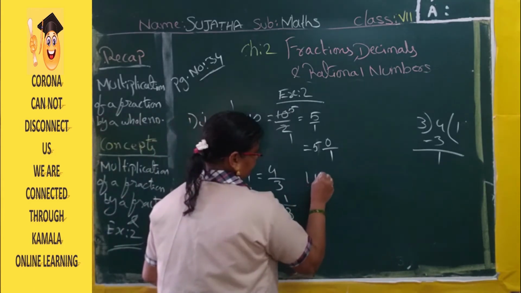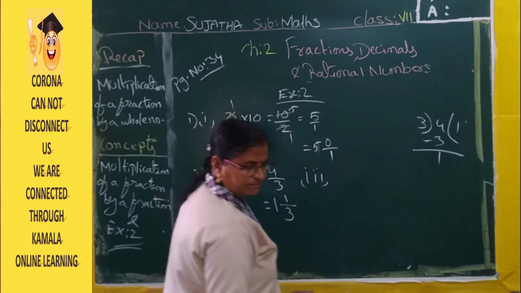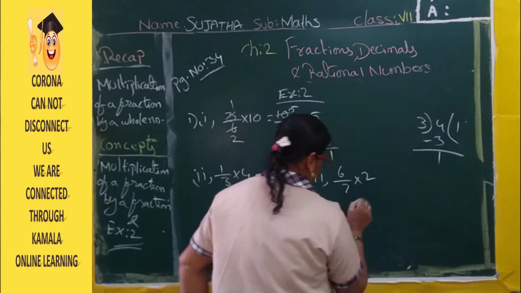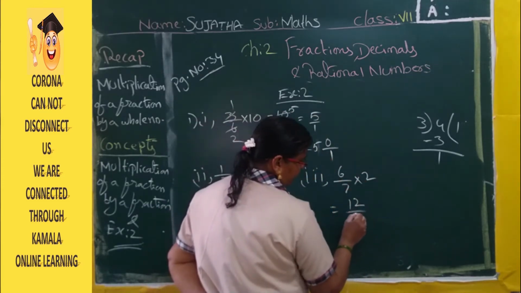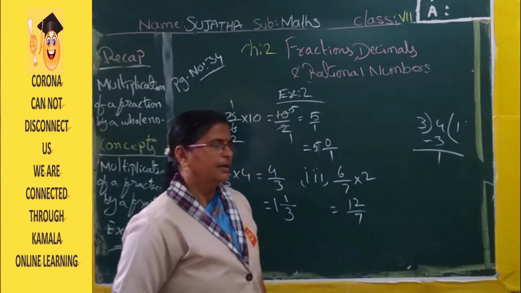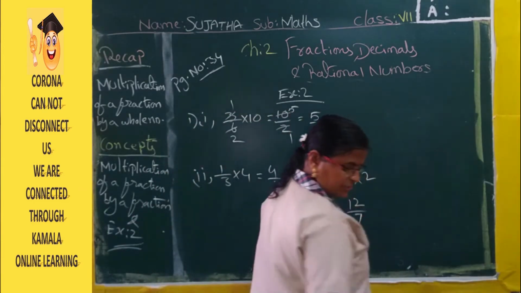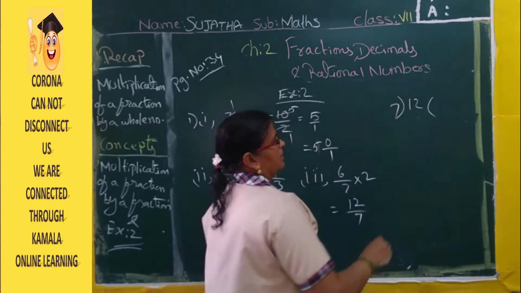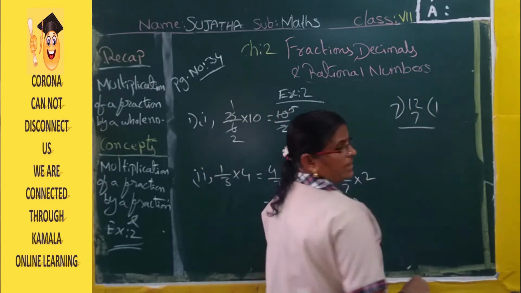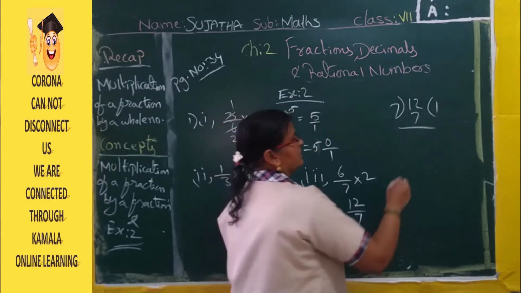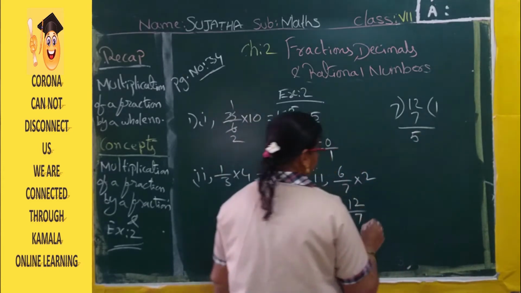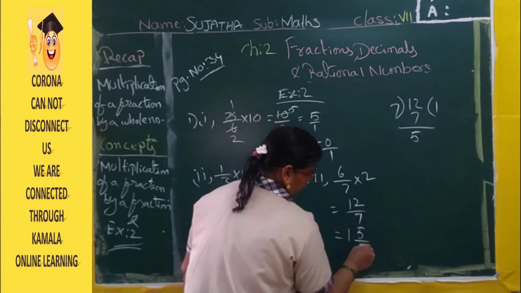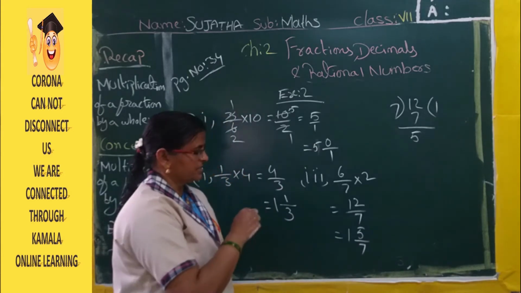Now third sum, 6 by 7 into 2. Now 6 twos are 12 by 7. 12 by 7 is an improper fraction. Now express it as a mixed fraction. This 12 you have to divide by 7. Now 7 ones are 7. 12 minus 7, how much? 5. So what is the mixed fraction of this? 1 5 by 7. 1 5 by 7 is the mixed fraction of that.